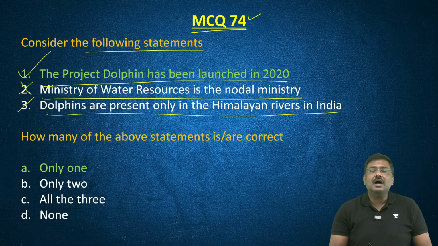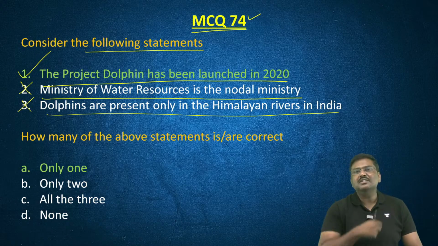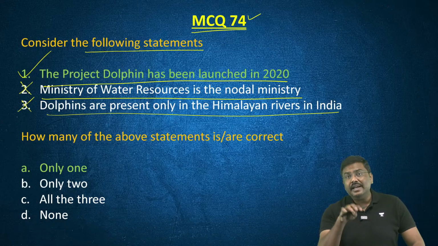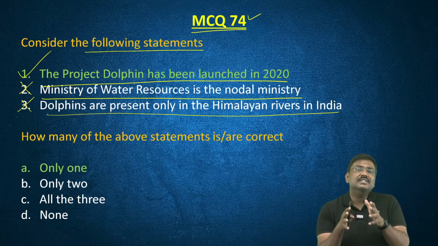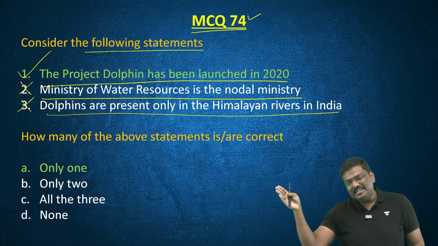No. Right, sir, how can you say these are not present only in the Himalayan rivers? For example, the survey which has been conducted says 6,300 odd dolphins are present in India, river dolphins. One of the rivers that they have considered is the river Bias. River Bias. It is not this side of India.